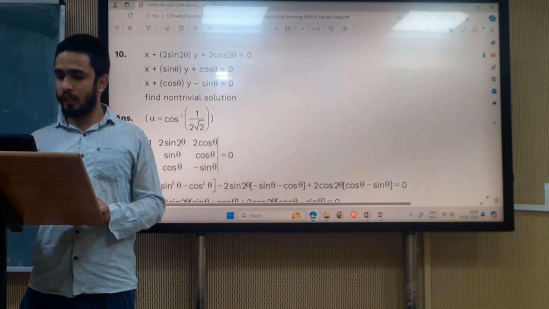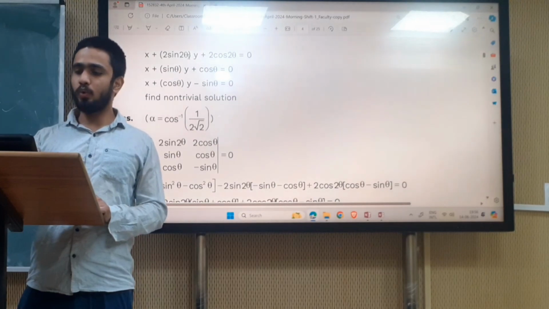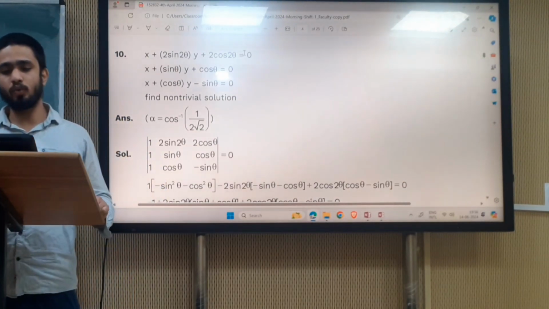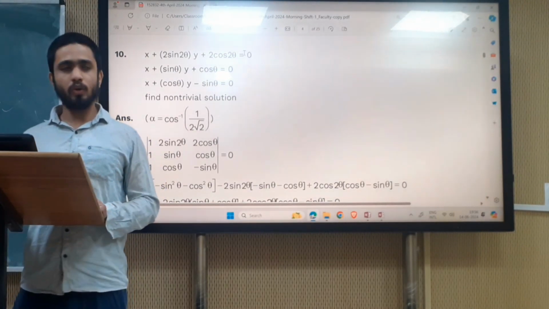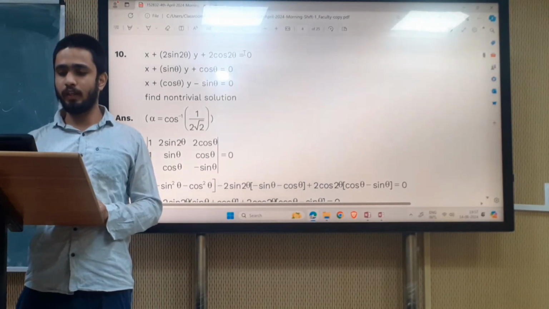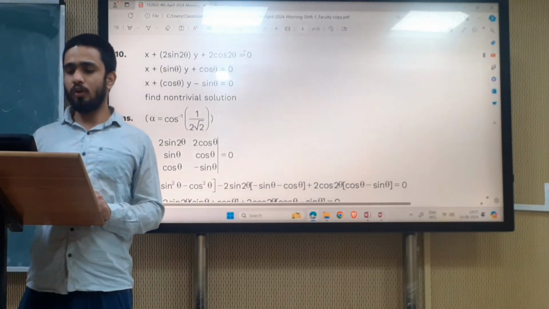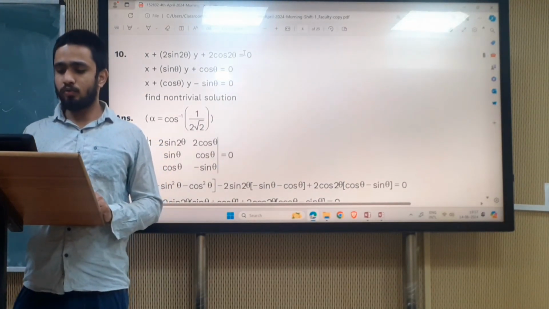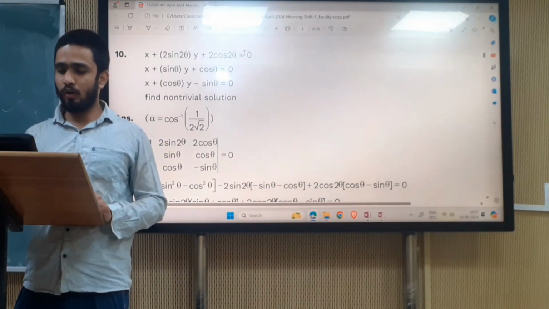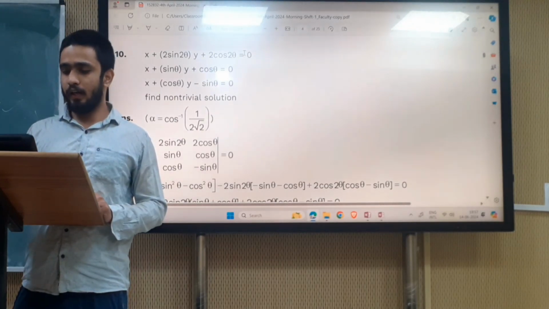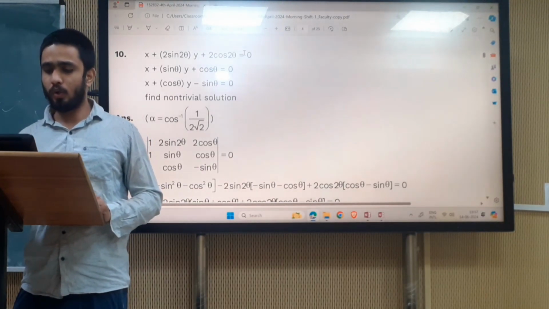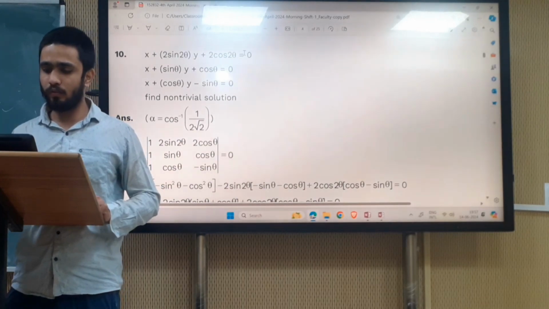Since a non-trivial solution exists, delta of this will be equal to 0. How we will solve this question?